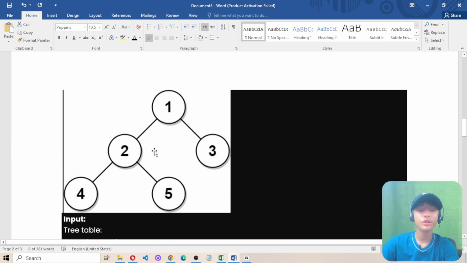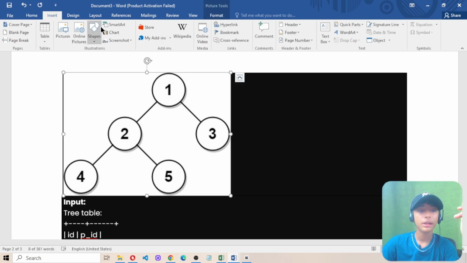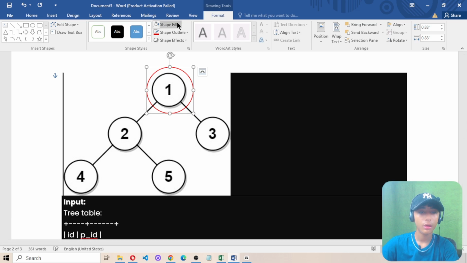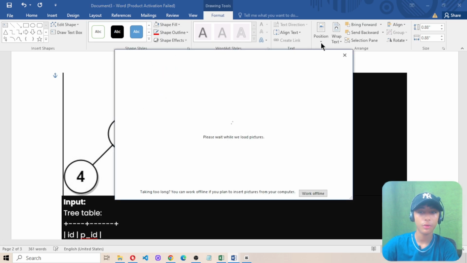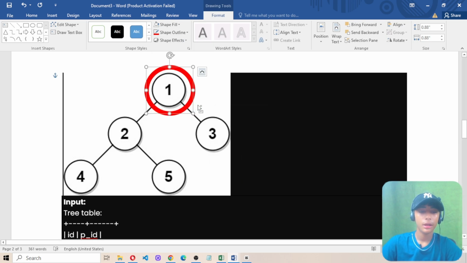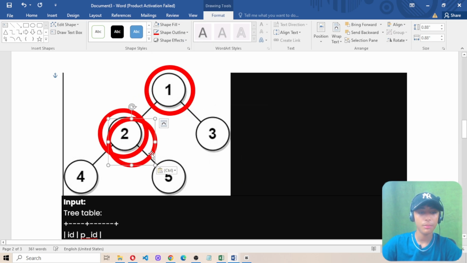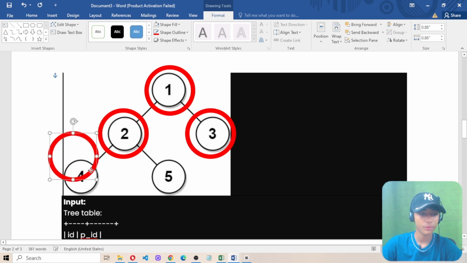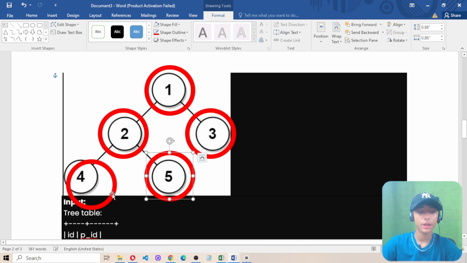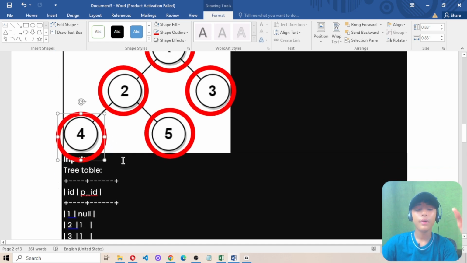In Example 1, if you see this first diagram, he created a tree, not a binary tree, in which he wrote the numbers 1, 2, 3, 4, 5 in sequence.